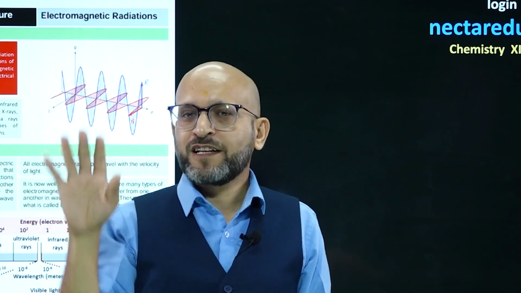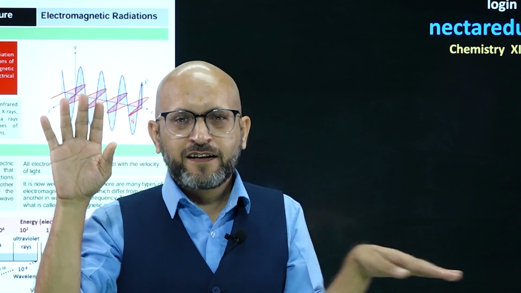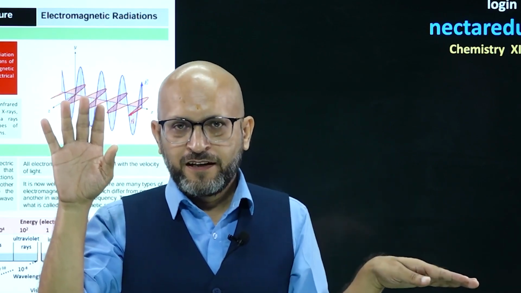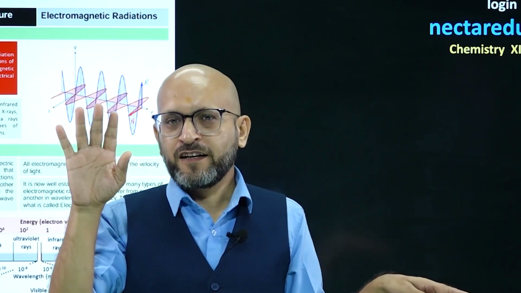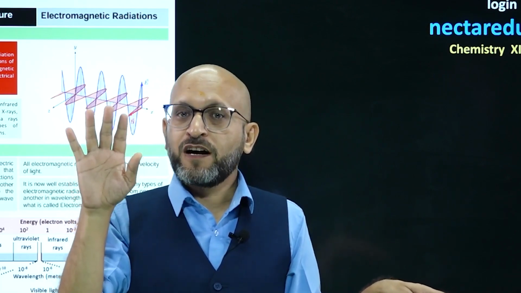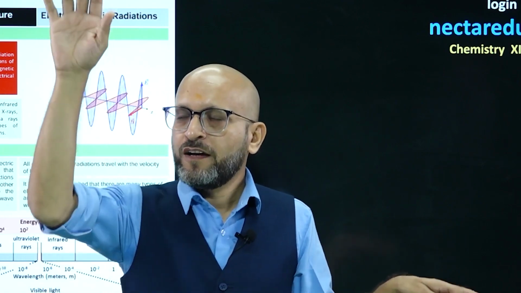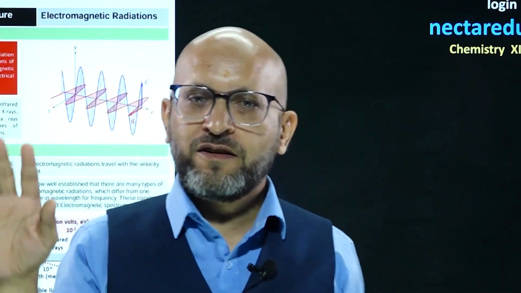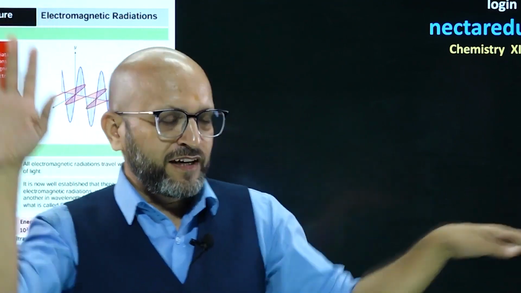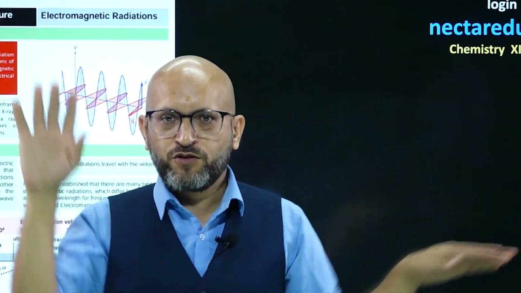So my oscillations are like this. This is the electric field component oscillating, and this is the magnetic field oscillating, right? So my movement is like an electromagnetic wave, right? So an electromagnetic wave moves like I move. The electric field component is oscillating like this. The magnetic field is oscillating perpendicular to this. So both components are perpendicular to each other.